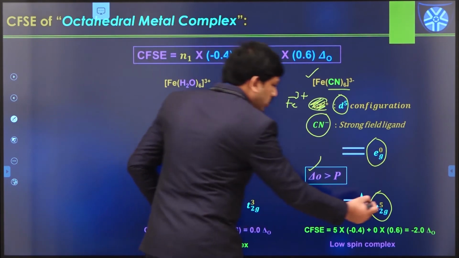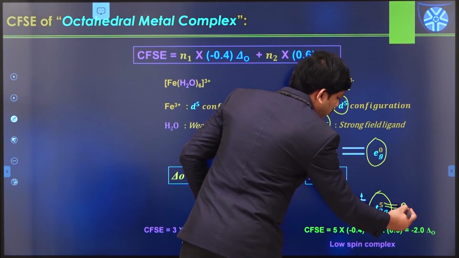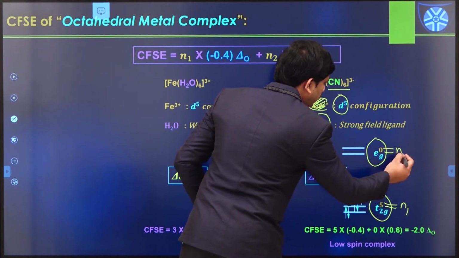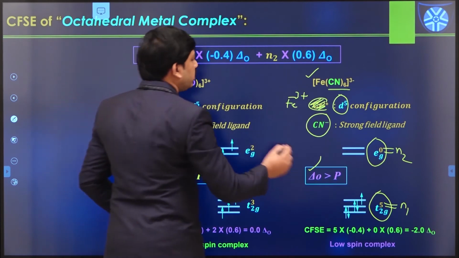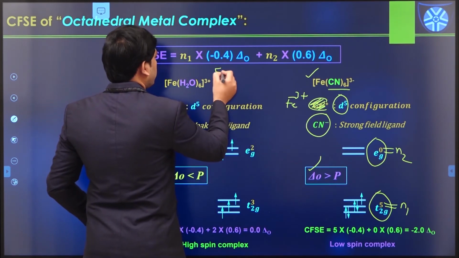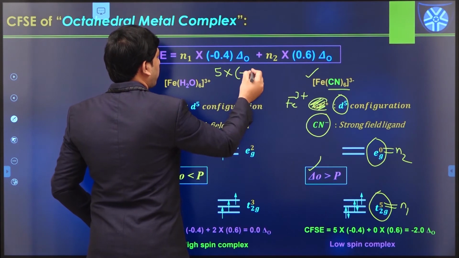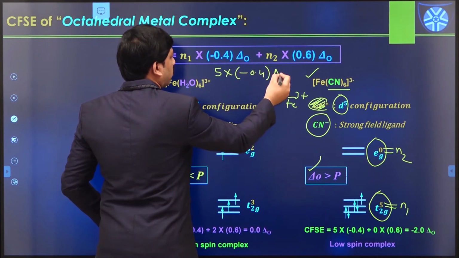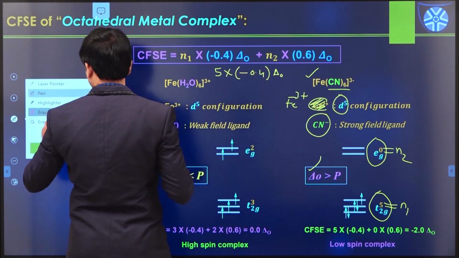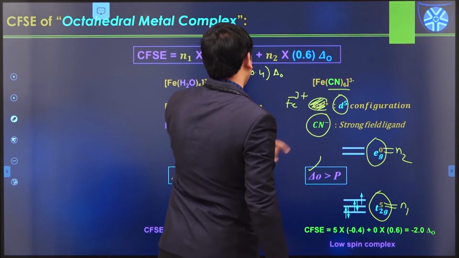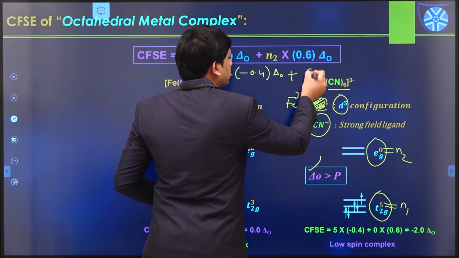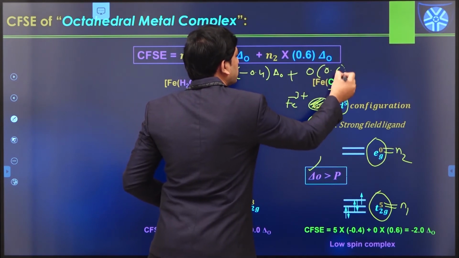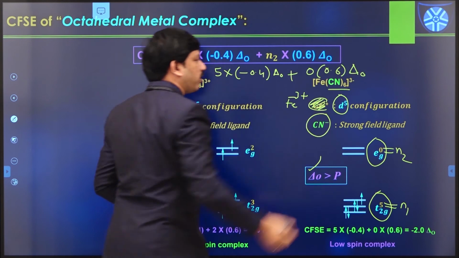So that means in this case, what is n1 value? 5. What is n2 value? 0. So if we calculate CFSE value in this case, 5 into minus 0.4 delta naught plus 0 into 0.6 delta naught.